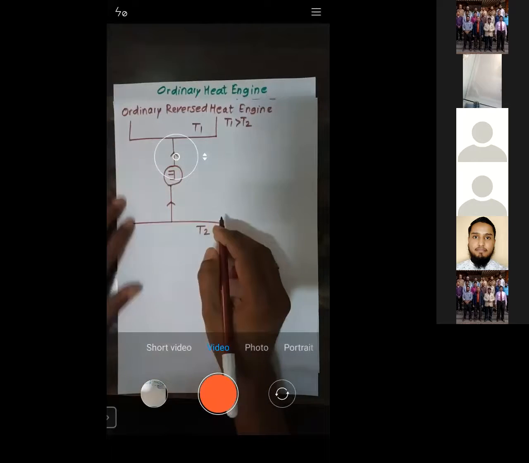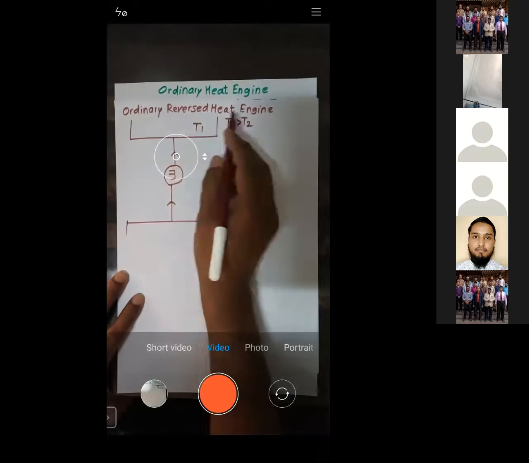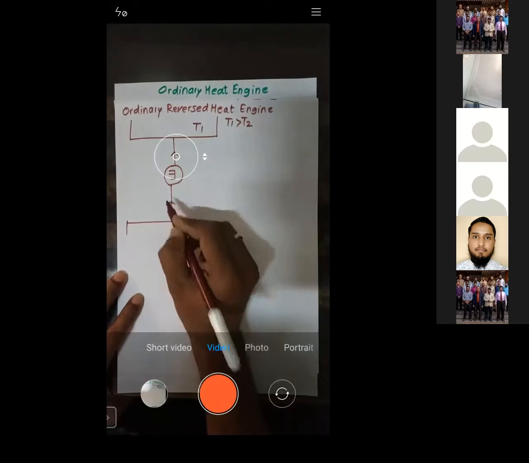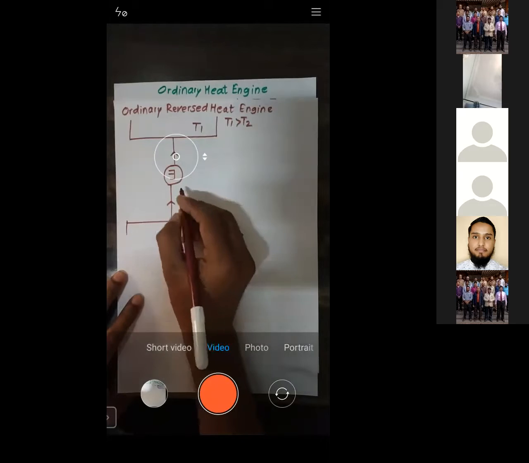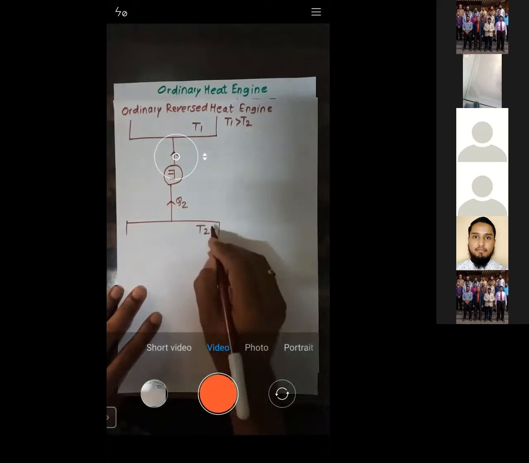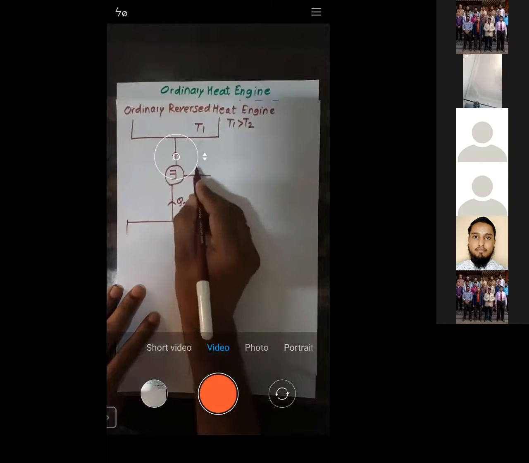So see, if you want this reverse heat engine to extract the heat from the low temperature reservoir, let's say it extracts Q2 amount of heat from the reservoir which is at temperature T2, only and only when you supply some amount of work.